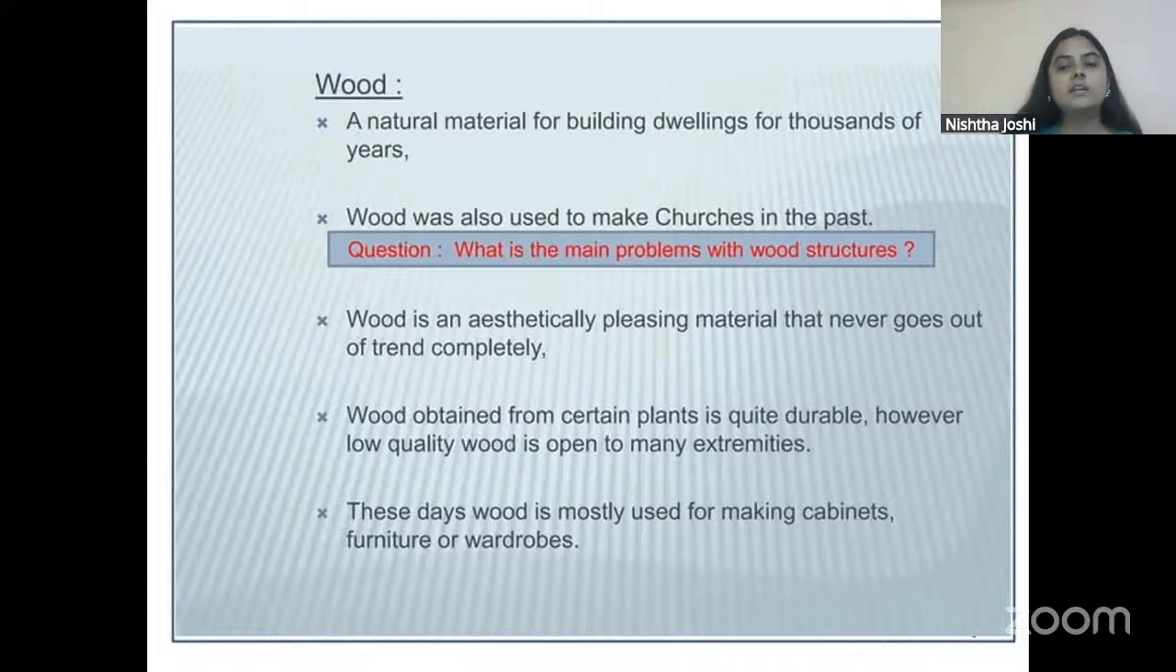Wood is an aesthetically pleasing material. It never goes out of trend and it is always considered a very classic material. The only problem with wood is that it can decay with time because of the effect of either water or moisture, or by the attack of insects or termites. So you have to treat wood very carefully before you use it for construction, and even after construction, you have to maintain wood regularly for years so that it stays in shape.